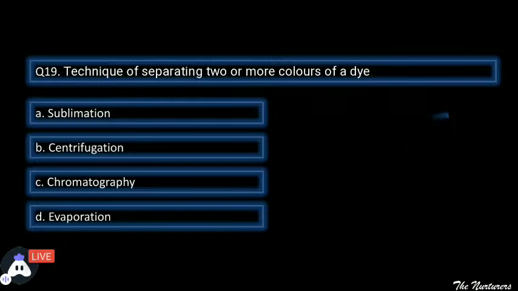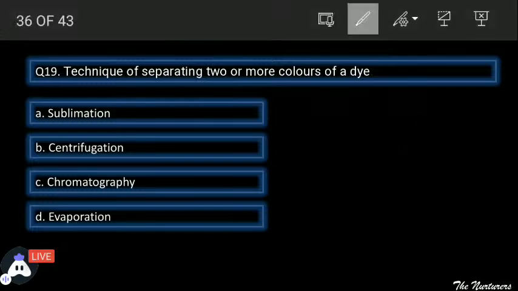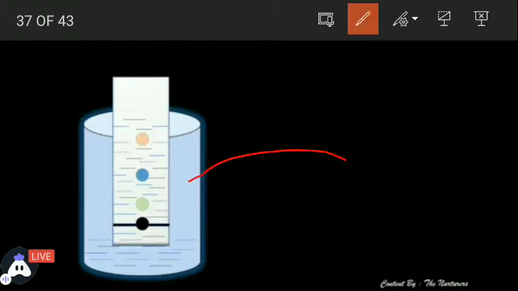Great. So the correct separation technique is chromatography. Students, as you can see in this particular slide, a particular single color is made up of different colors. So a black dye is made up of different colored components, and those different colored components can be separated by the technique chromatography.